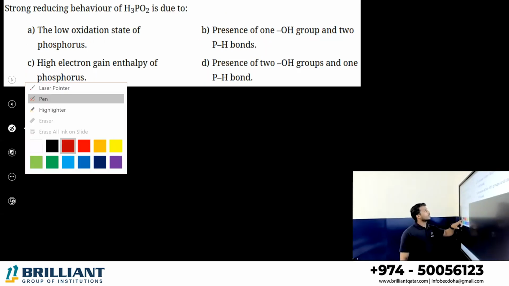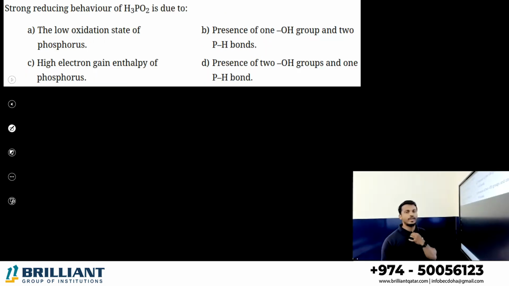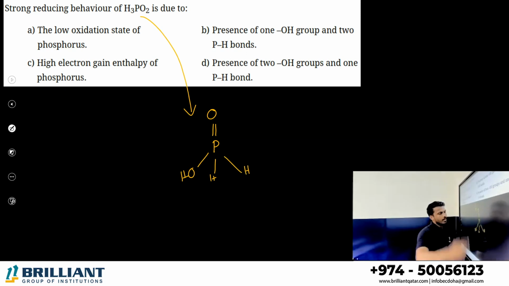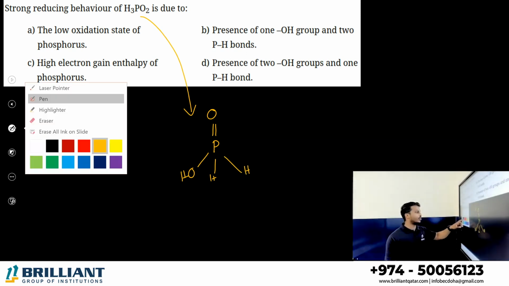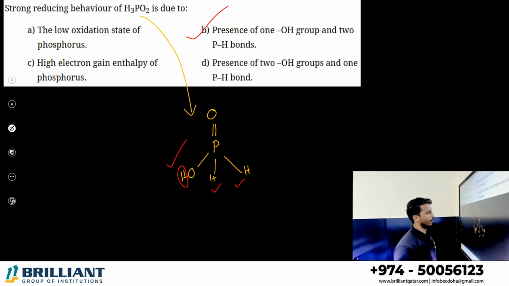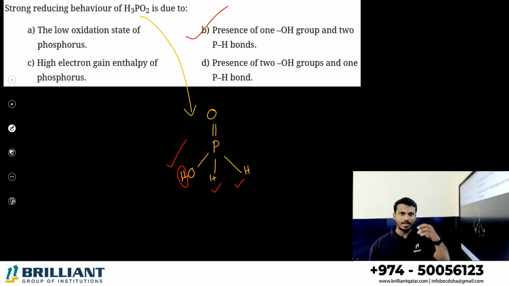Now, strongest reducing behavior of H3PO2 is due to. What is H3PO2? Hypophosphorous acid. What is the geometry we studied now? P double bond O, OH, remaining 2 hydrogens. Why is it a reducing agent? Reducing behavior means it is ready to donate H+ ion. Yeah, it is ready to donate H+ ion. Okay, so low oxidation state of phosphorus. What is the answer? Option B, presence of one OH group and two P-H bonds. Right, because of the one OH group, it can donate H+ ion. Yeah, it is a reducing one.